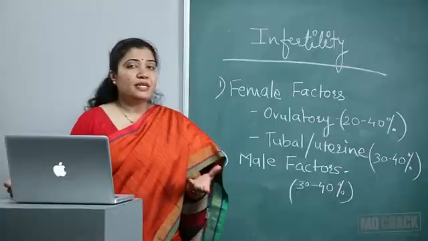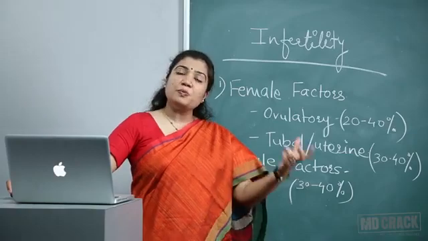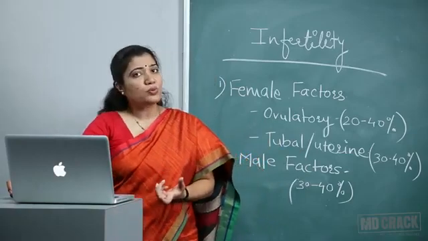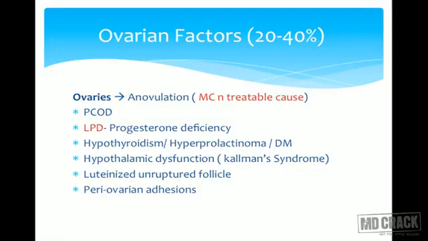Ovaries release ova every cycle that get picked up by the fallopian tube, and then sperm ascends and there is fusion. We all know this. But if this egg is not getting released, how would there be conception? That's the whole theory. So in ovarian causes, if there is anovulation, there will not be conception. It is the most common cause, very important from the MCQ point of view, and it is the treatable cause. So remember the ovarian factor as the fortunate cause of infertility.